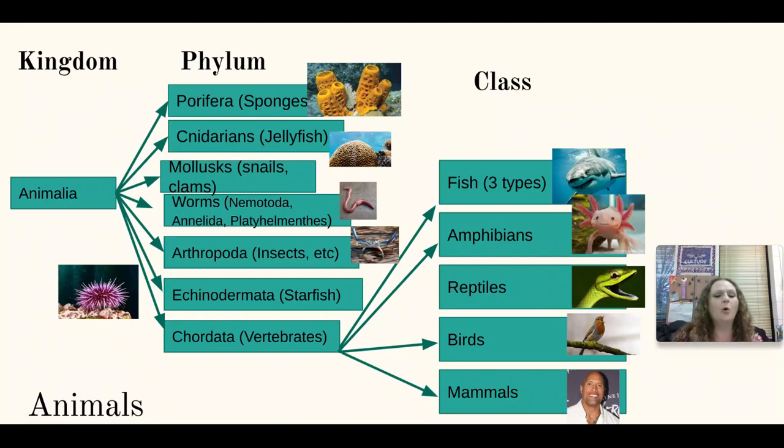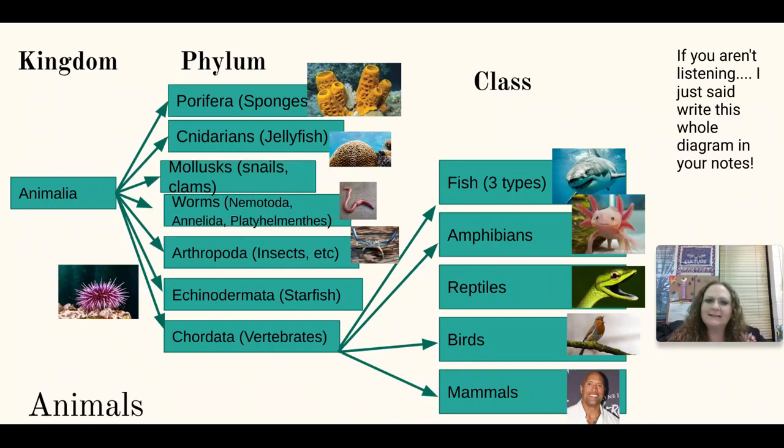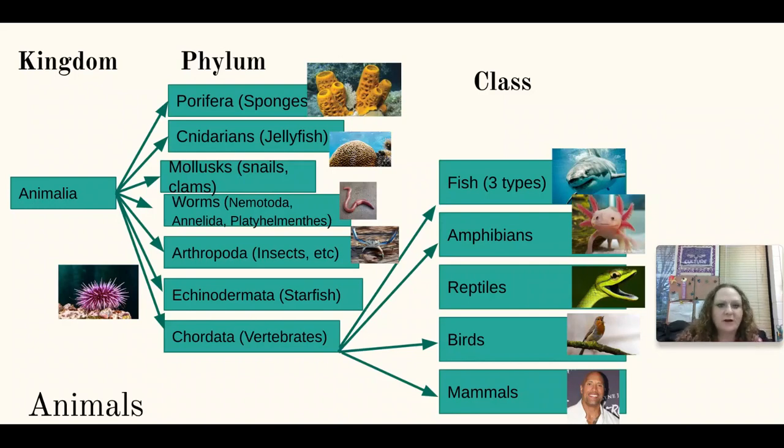This is super, super important. Write this down. This whole diagram, you need to write this whole diagram down. This explains Kingdom Animalia, how the animal kingdom is split into several phyla, including Porifera, Cnidaria, mollusks, different phyla of worms, Arthropoda, which are insects, Echinodermata, Chordata, and then how Chordata is split into several different classes: fish, amphibians, reptiles, birds, and mammals. You need to understand what's a phylum and what's a class and what is a kingdom.